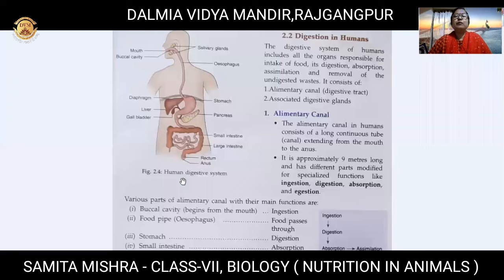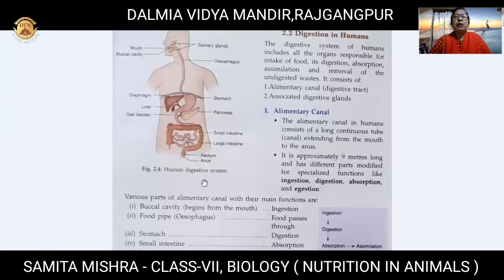These are the four glands. Simultaneously, you will be getting the names of all those glands here. You need not worry. Once again I repeat, if you want to note down, you may note down, children: salivary gland, pancreas, gallbladder, and liver. These are the glands associated with our digestive system.